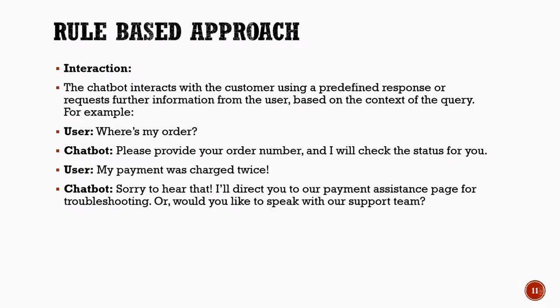This interaction demonstrates how a rule-based chatbot operates. It does not understand the conversation in the same way a human would. Instead, it matches user queries with predefined rules and delivers the corresponding responses. As long as the customer's query fits within the programmed rules, the chatbot can provide quick and accurate assistance.